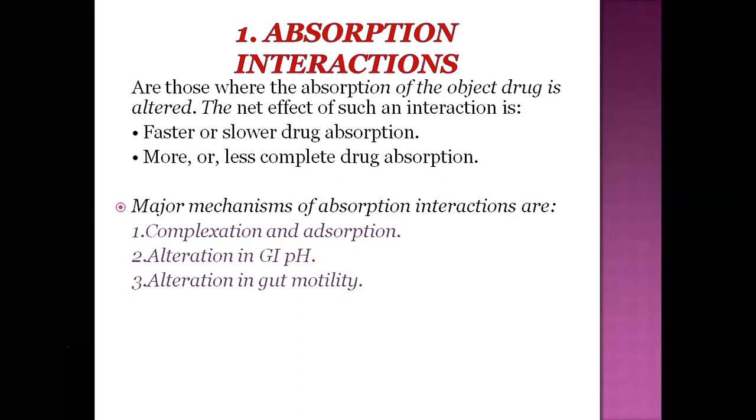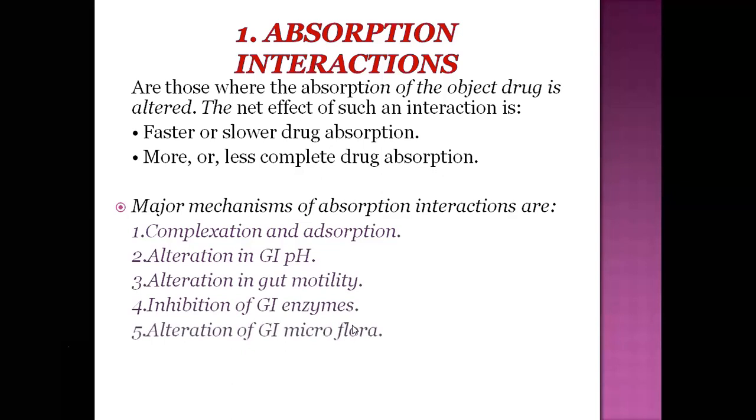The third mechanism is alteration in gut motility. Next is inhibition of gastrointestinal enzymes, then alteration of gastrointestinal microflora. These are the mechanisms of absorption interactions.